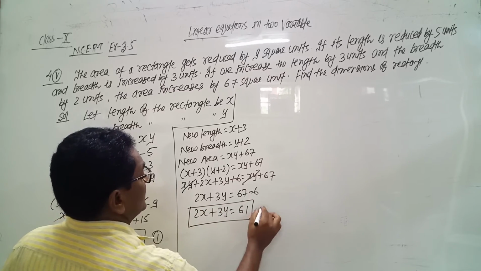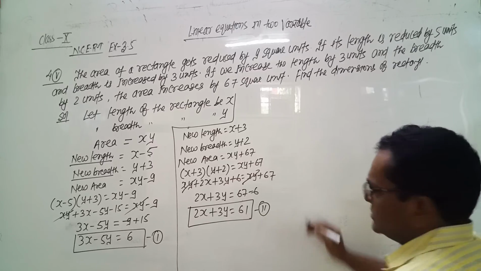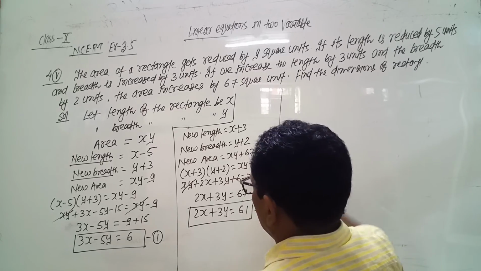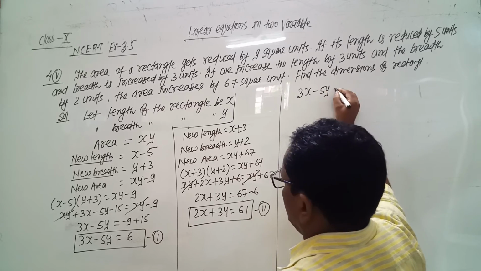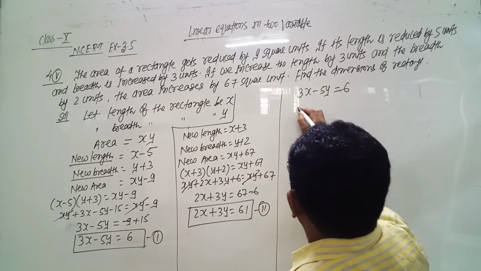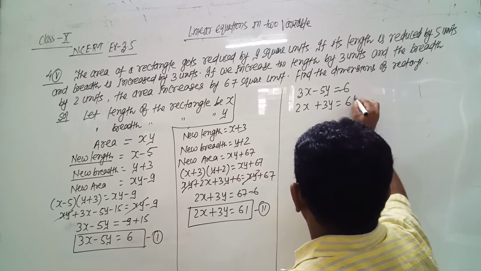This is the second equation. Now we have to solve both the equations. So write down 3x minus 5y equals 6, and 2x plus 3y equals 61.